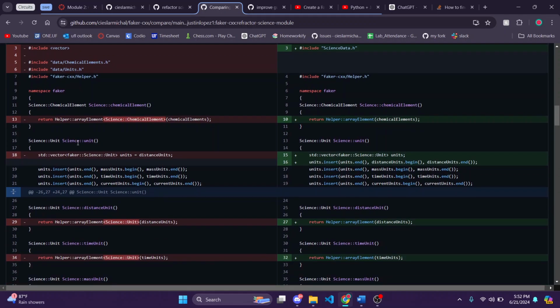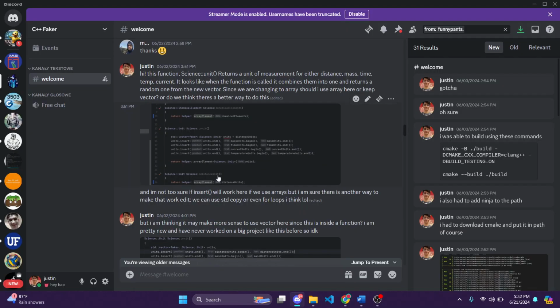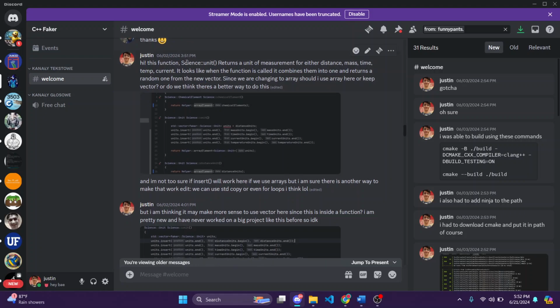One thing to note here is this is the main roadblock I hit. It was this section here, because the vector to array change was that they used to be storing all their data for the science data in vectors. That was changing to array, but this function made its own vector and did some adding together of the other vectors. So I asked about it.